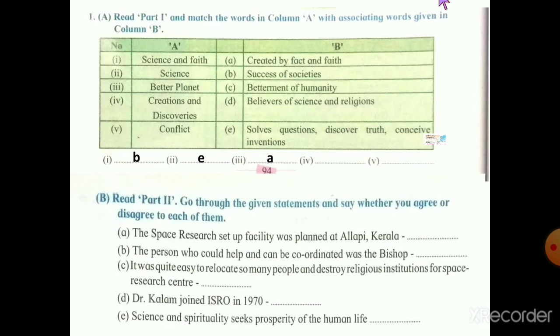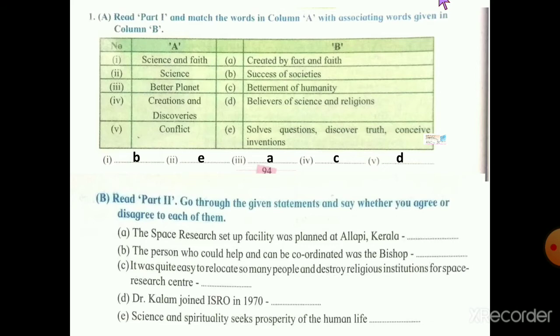Third one is better planet. Its answer is credited by fact and faith. Fourth one is creation and discoveries. Its answer is betterment of humanity. Next one is the last one, conflict, and its answer is believers of science and religion.